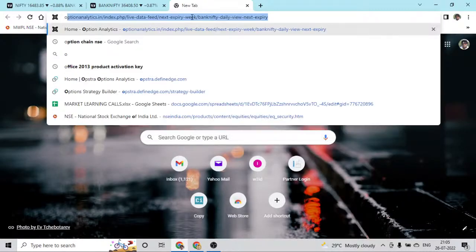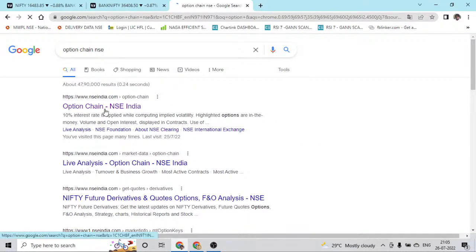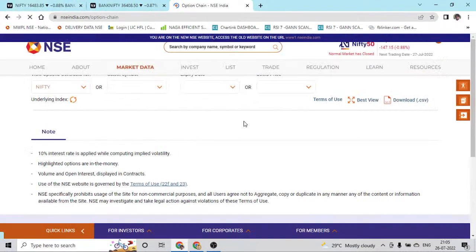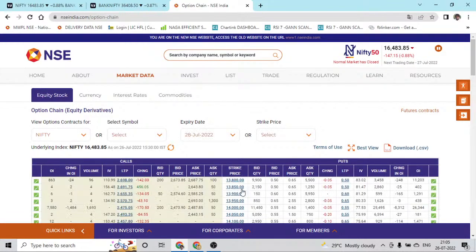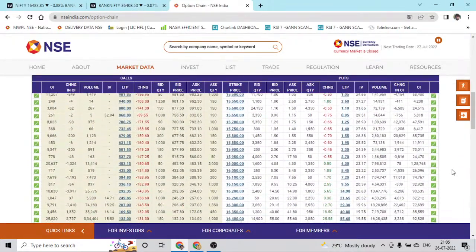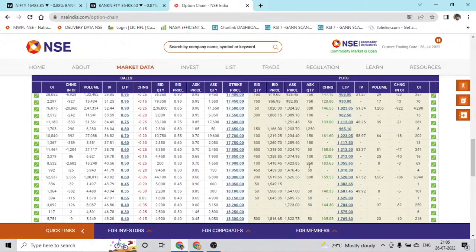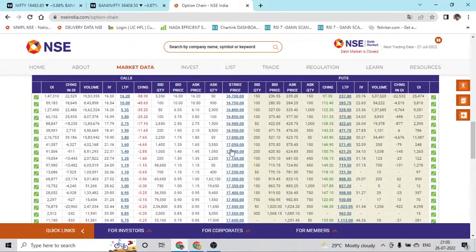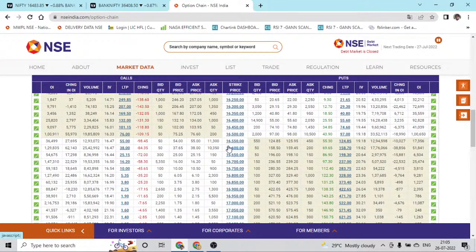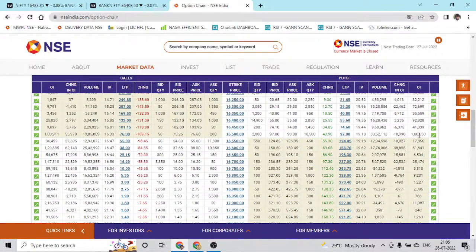We'll have a small check in the option chain. So how many contracts were unwound, or what are the numbers where the bulls and bears are fighting, we will see. If you look at the total number of contracts, definitely the call option is having more contracts. Definitely the market is going to be bearish. So right now we have closed at 16,485, and 16,500 is having a very good tough fight between the bulls and bears. So 1 lakh contracts on each side.